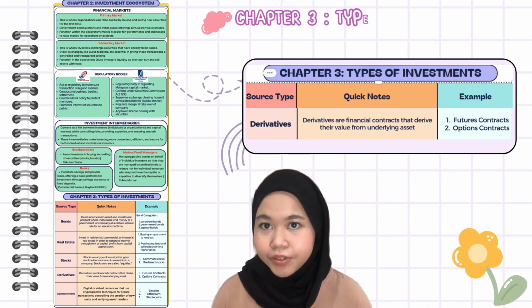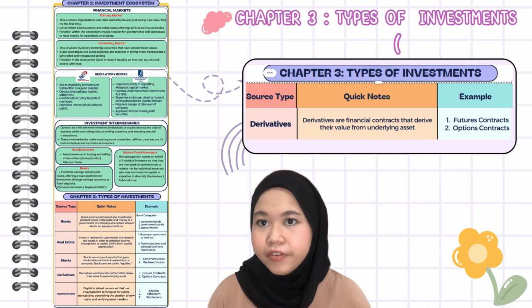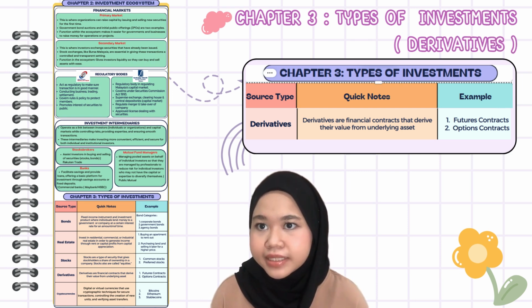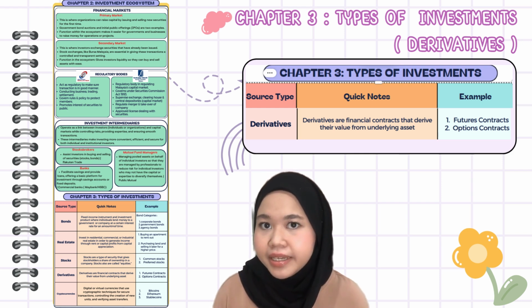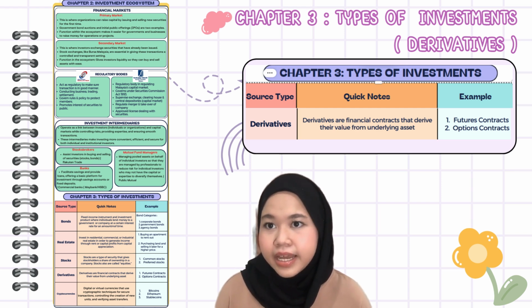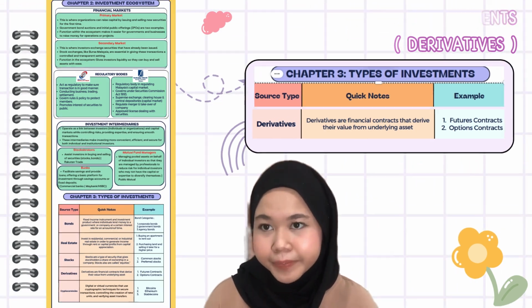Derivatives are financial contracts whose value depends on or is derived from the performance of an underlying asset. The key types of derivatives are futures contracts, a legally binding agreement to buy or sell an asset at a predetermined price at a specific date in the future. It's typically used for hedging or speculation in markets like commodities, currencies, or stock indices. And the second one is the option contract. It is a financial contract that gives the buyer the right but not the obligation to buy or sell an underlying asset at a specific price within a specific time frame.